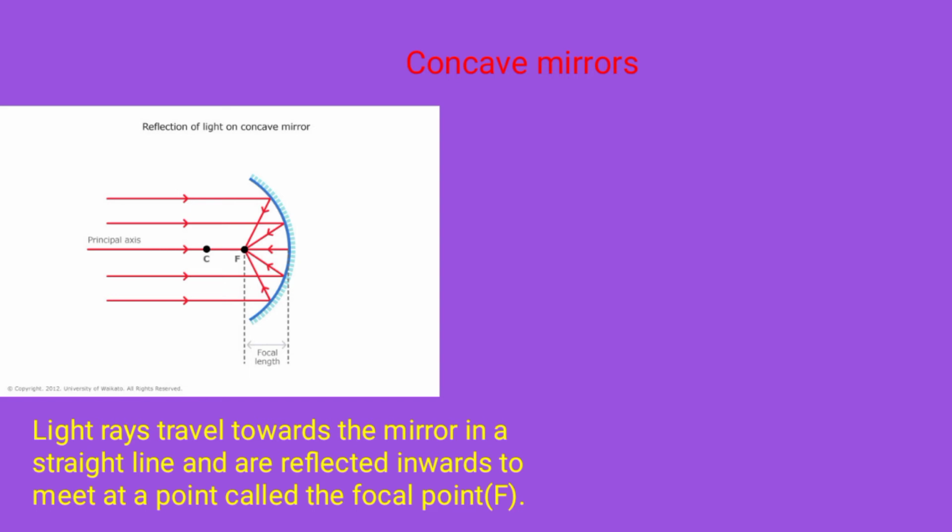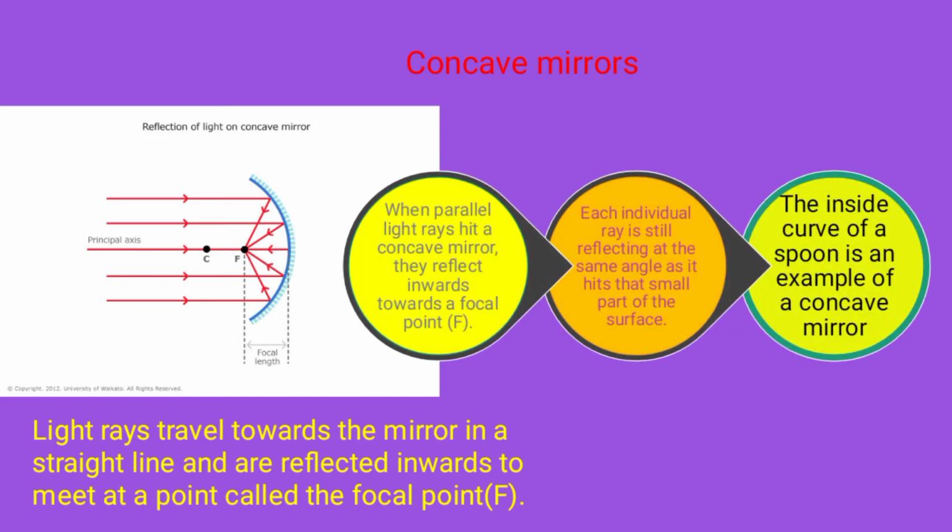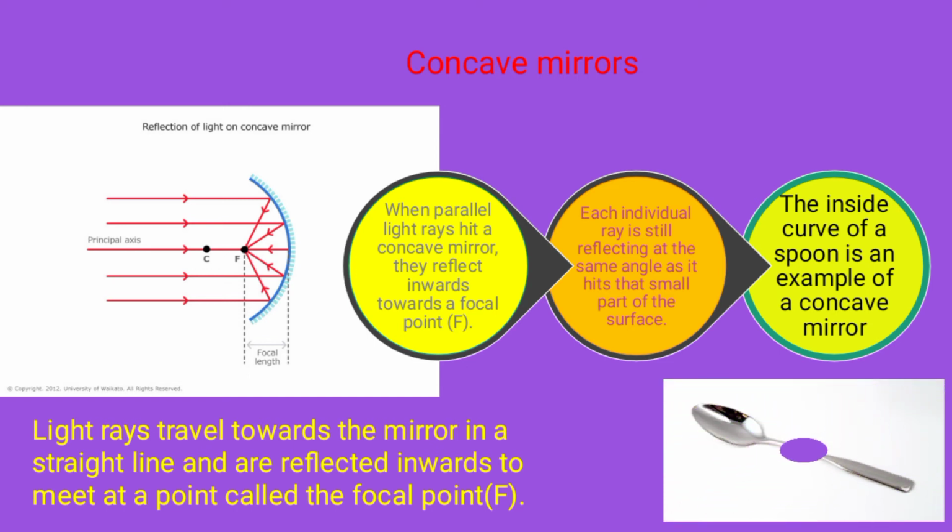So here each ray hits the mirror, travels towards the mirror in a straight line, is reflected inwards and meets at a particular point. So when the parallel light rays hit the concave mirror, they reflect inwards towards the focal point F. Here each ray gets reflected at the same angle and hits that small part of the surface. The inside curve of a spoon is the best example of a concave mirror.